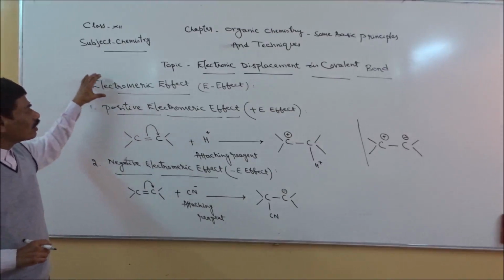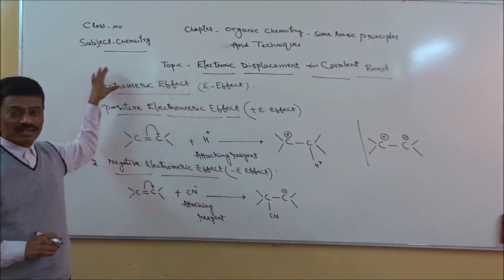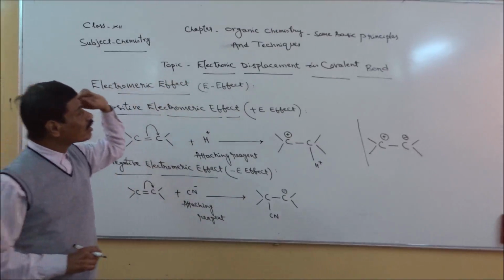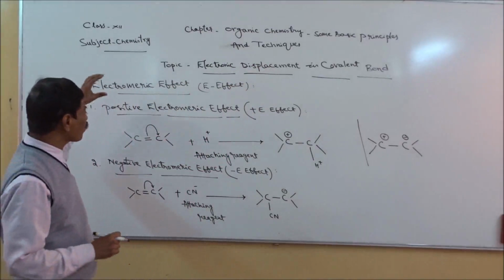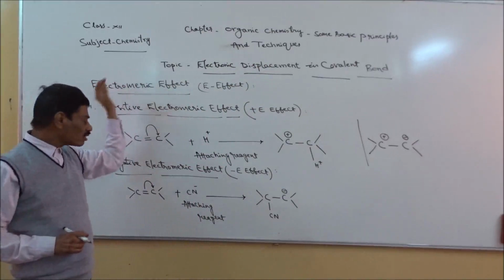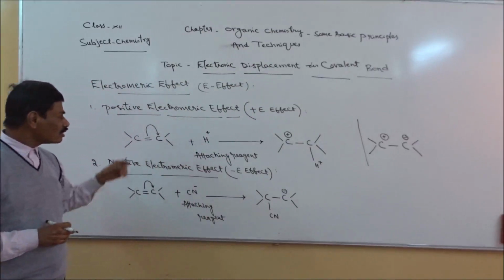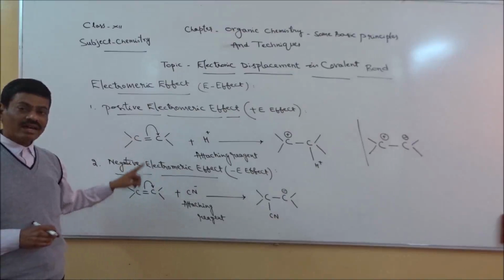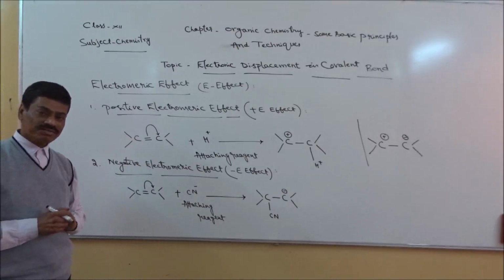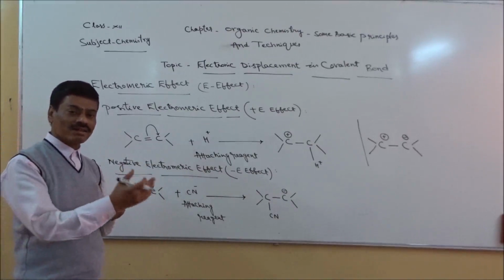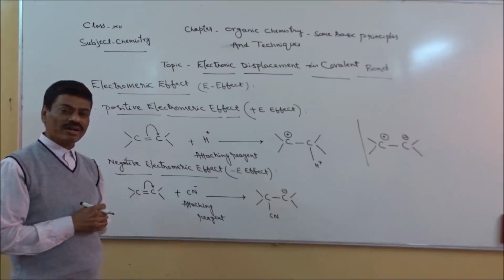So electromeric effect is nothing but a phenomenon wherein electronic displacement takes place, and this phenomenon is exhibited by a compound possessing a double bond. In that compound, one of the bonds is a pi bond, which is weaker than the other bond. The other bond is a sigma bond.